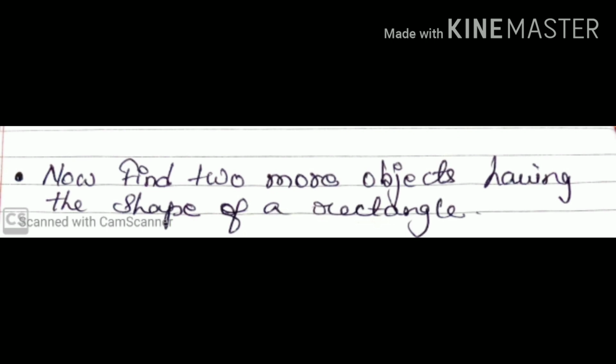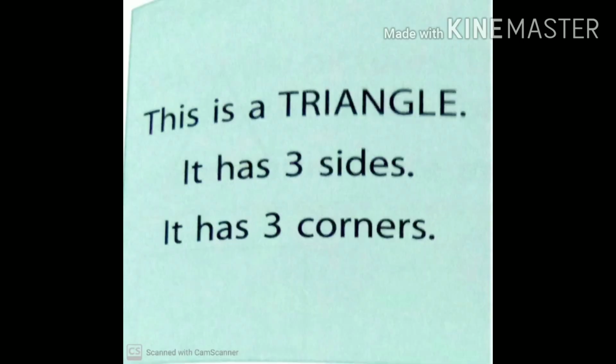The last one, which shape is this? Yes, it is a triangle. A triangle has 3 sides and 3 corners. It is not compulsory that all the 3 sides are equal.